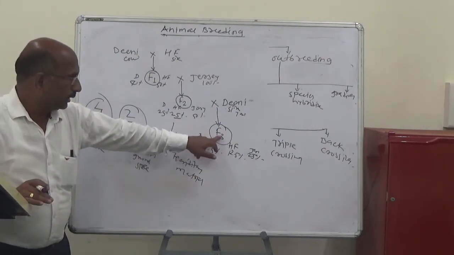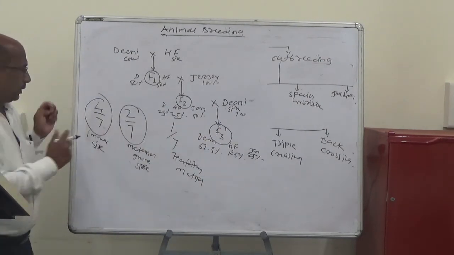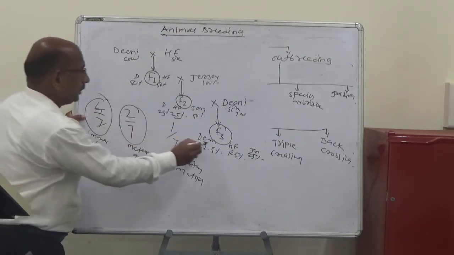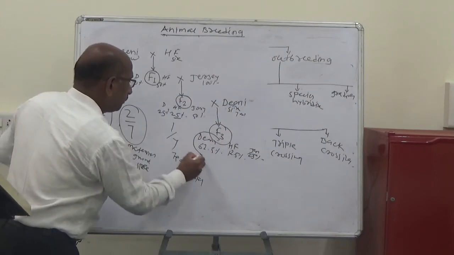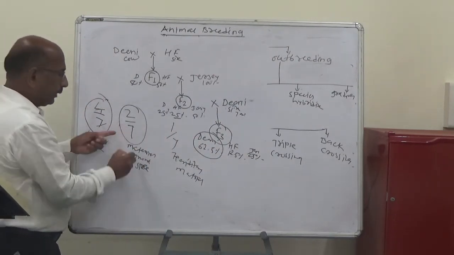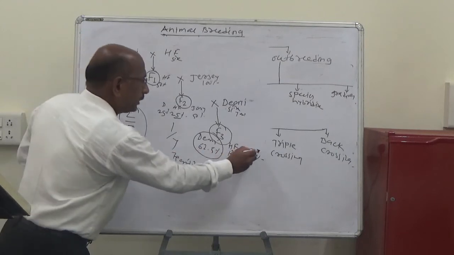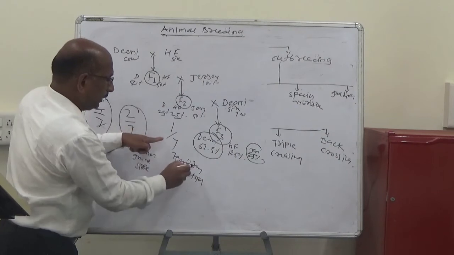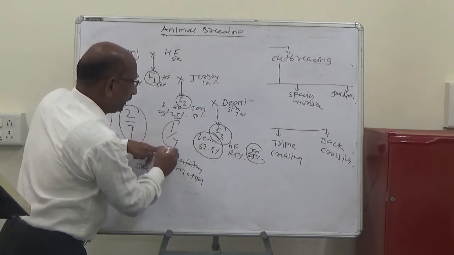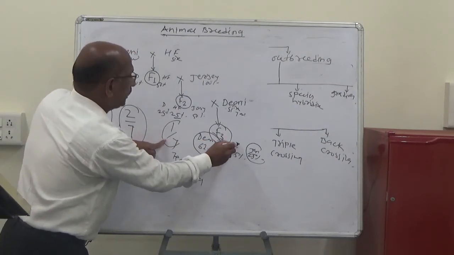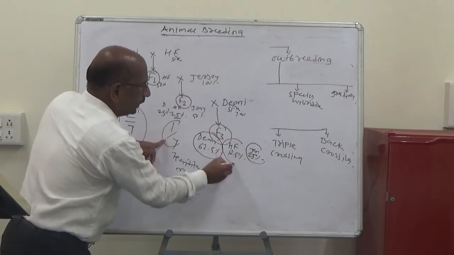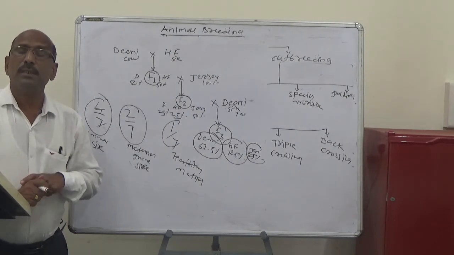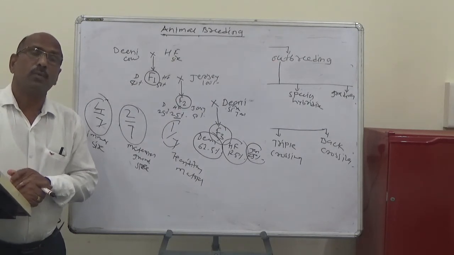So in this three-breed system, the immediate sire, the Deoni, contributes 4/7. The maternal grandsire, the Jersey, contributes 2/7, and 1/7 is the hereditary material of the HF. So the three breeds are crossed in a rotational manner, which is also called rotational crossing.